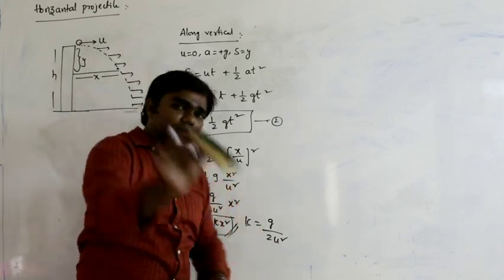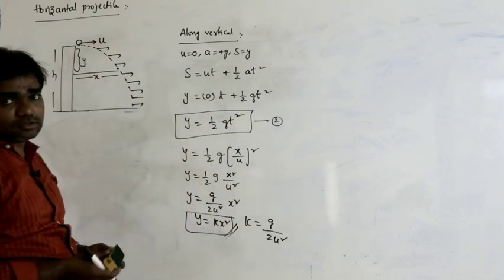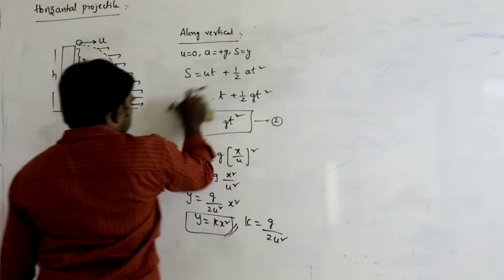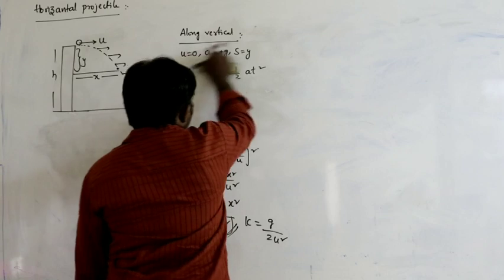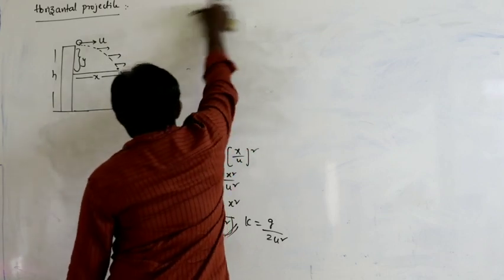The path followed by the body in oblique projectile is like this. But if you throw the body from a certain height, the path followed by the body is this one. This is called horizontal projectile. Both are different. Of course, finally we can prove that the path followed by the body in both cases must be a parabola only.